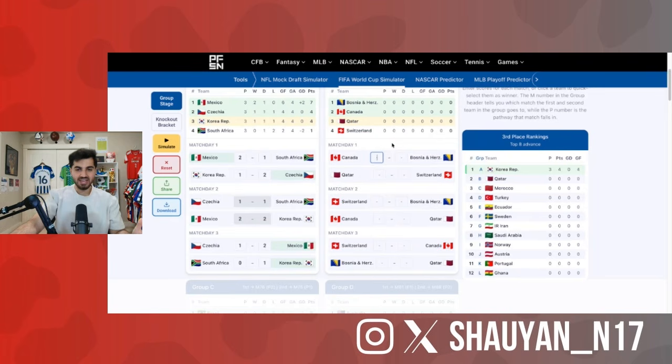When it comes to Canada against Bosnia, I don't know why, I got a draw written all over this. Oh man, I could see this game being an absolute bloodbath for Switzerland.